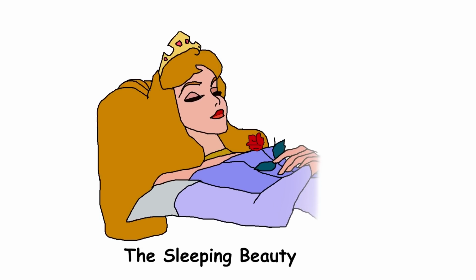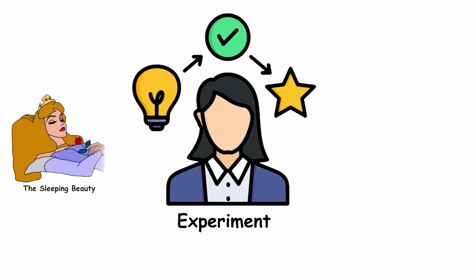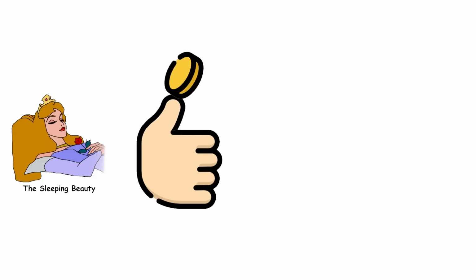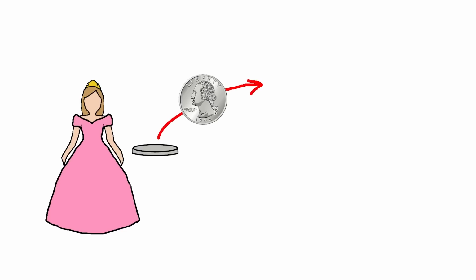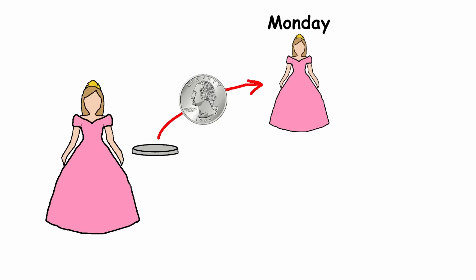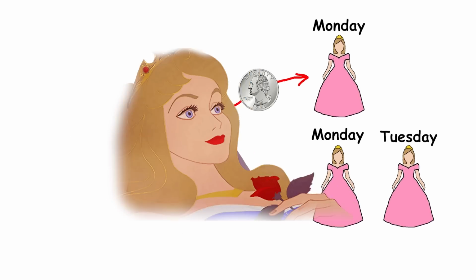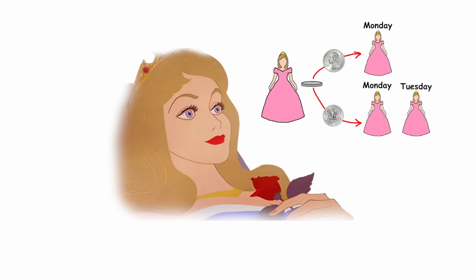The Sleeping Beauty Problem. Sleeping Beauty agrees to participate in an experiment. On Sunday, she is given a sleeping pill and falls asleep. During the experiment, a coin is tossed secretly. If it lands on heads, she's woken up on Monday, given another sleeping pill, and then woken up again on Wednesday. If it lands on tails, she's woken up on both Monday and Tuesday, each time given a sleeping pill, and then woken up again on Wednesday. Importantly, each time she wakes up, she doesn't know if it is Monday or Tuesday, and she doesn't know the outcome of the coin toss.